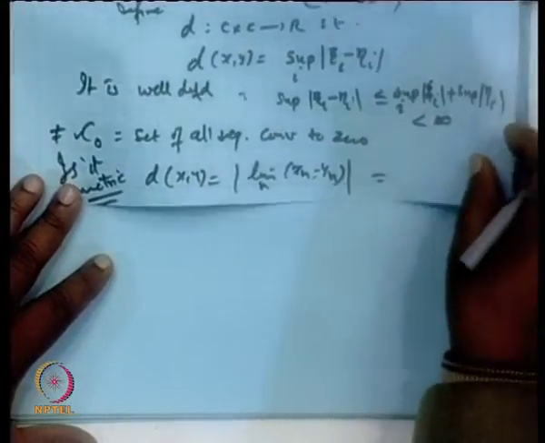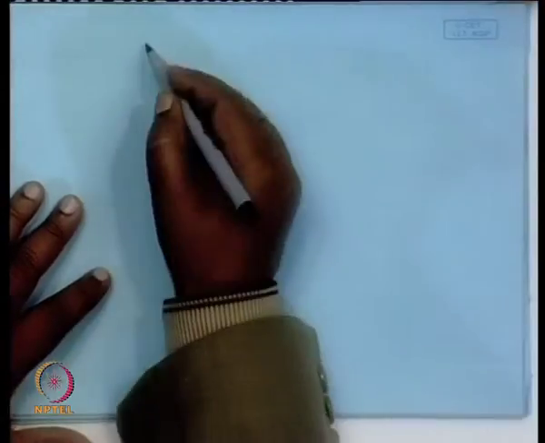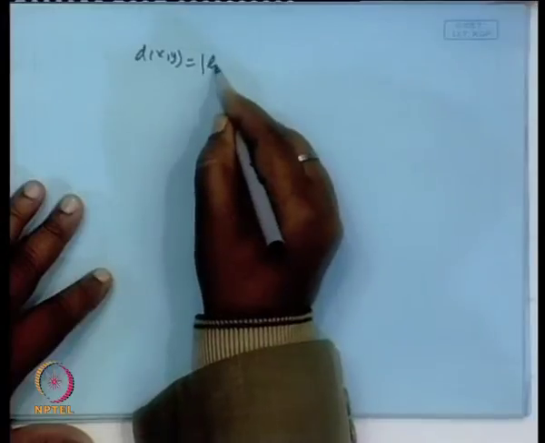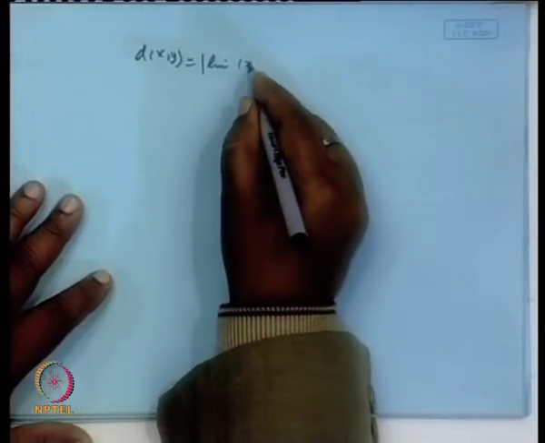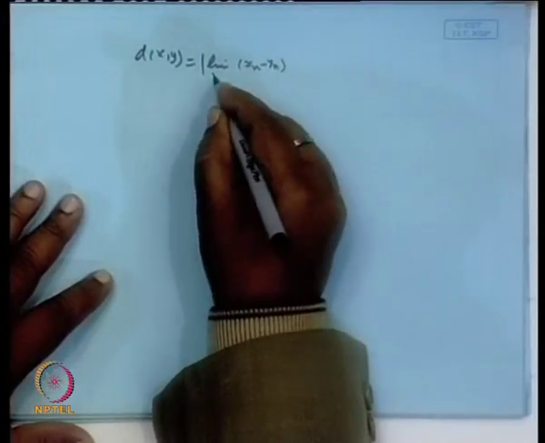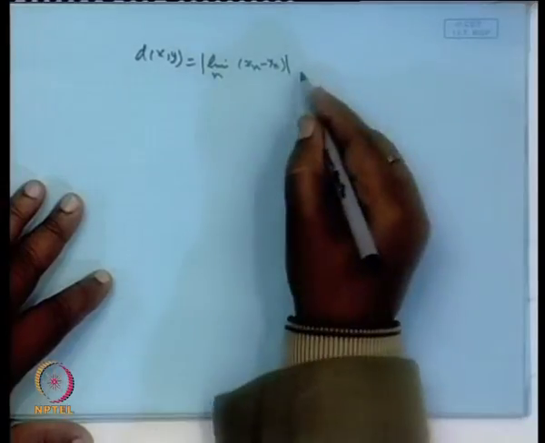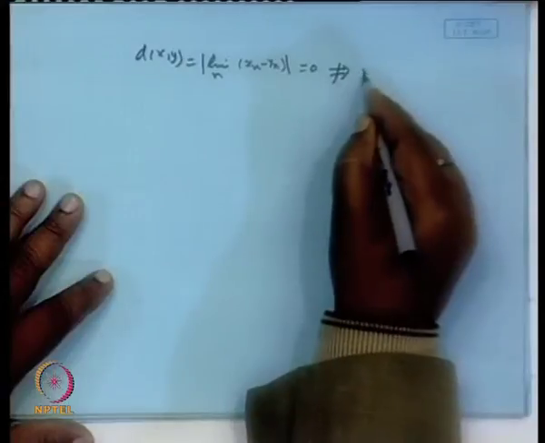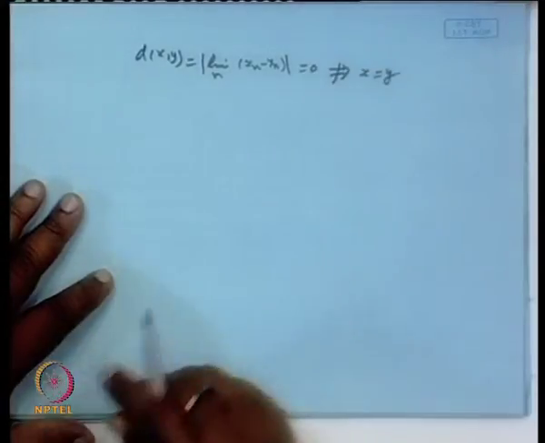In that case, one direction is true, that is d of x, y, which is the limit of x n minus y n, but if I take it to be 0, then this does not guarantee that x is equal to y.